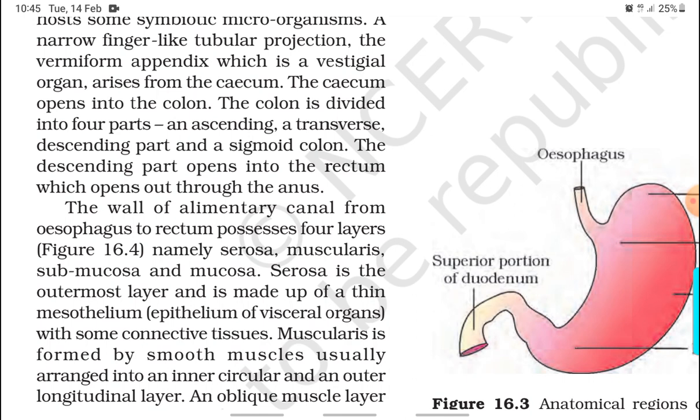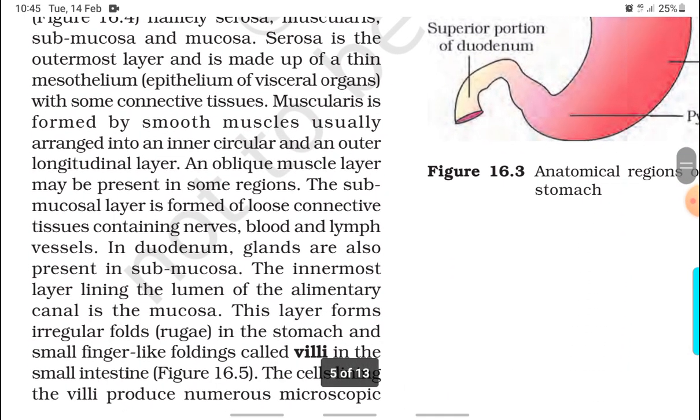The wall of the alimentary canal from esophagus to rectum possesses four layers, namely serosa, muscularis, submucosa, and mucosa. Serosa is the outermost layer and is made up of thin mesothelium, epithelium of visceral organs with some connective tissues. Muscularis is formed by smooth muscles usually arranged into an inner circular and an outer longitudinal layer. An oblique muscle layer may be present in some regions. The submucosal layer is formed of loose connective tissues containing nerves, blood, and lymph vessels. In the duodenum, glands are also present in the submucosa.